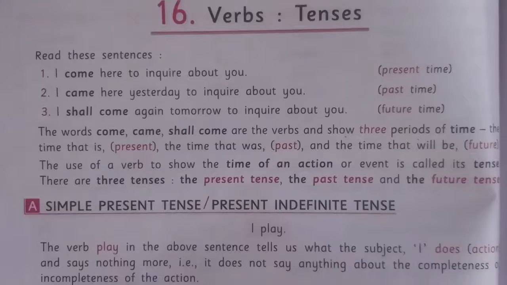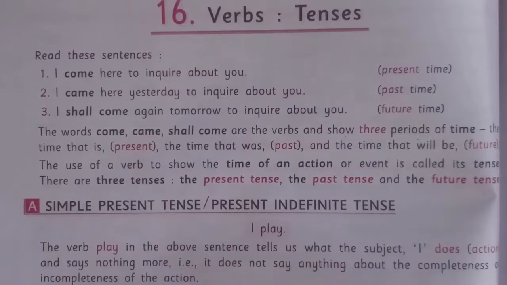I shall come again tomorrow to inquire about you. In this sentence, the verb shall come refers to the future time, and so the verb is said to be in the future tense. So you can say that the tense of a verb indicates the time of the action or state expressed by the verb. In a simple way, you can say tense shows the time of action or event. It indicates the time expressed by a verb.